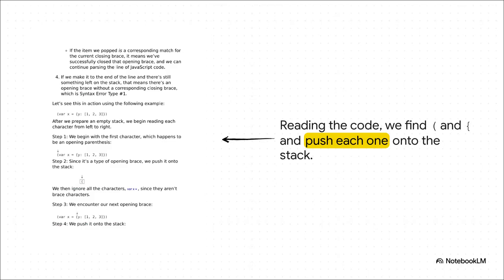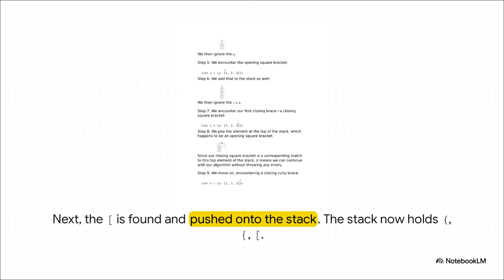All right, let's actually trace the code and see this happen. First, we hit an opening parenthesis. Rule 2 says, push it onto the stack. Easy. We skip the other characters until we hit an opening curly brace. Same thing. We push that onto the stack, right on top of the parenthesis. A few characters later, we find an opening square bracket. You know the drill. Push it onto the stack. So take a look at our stack now.